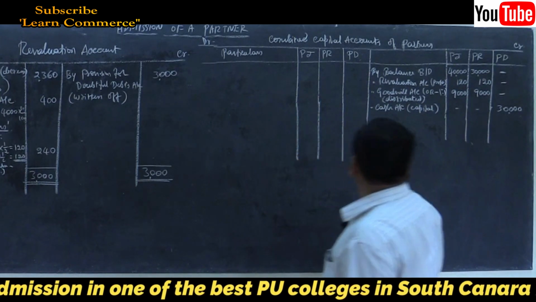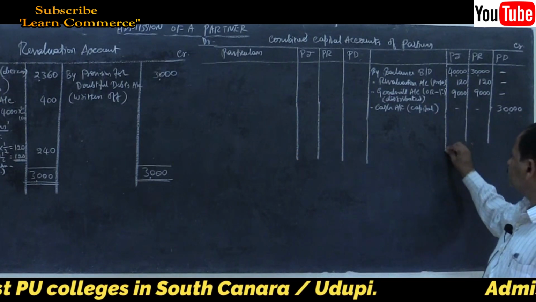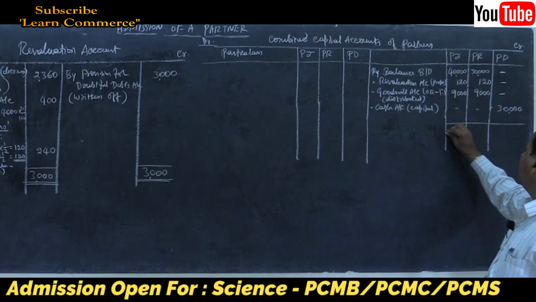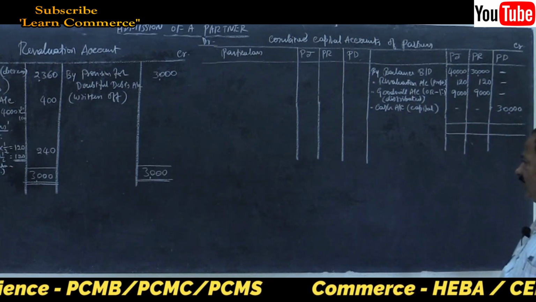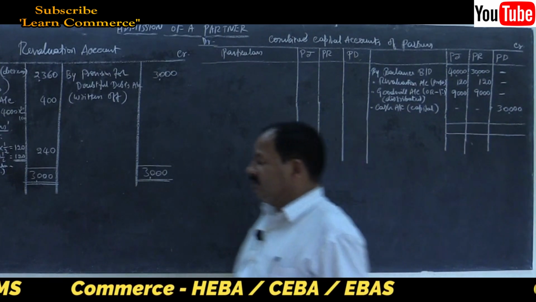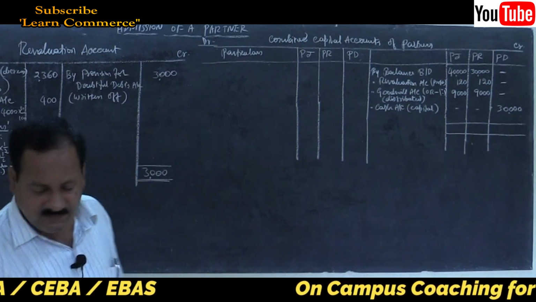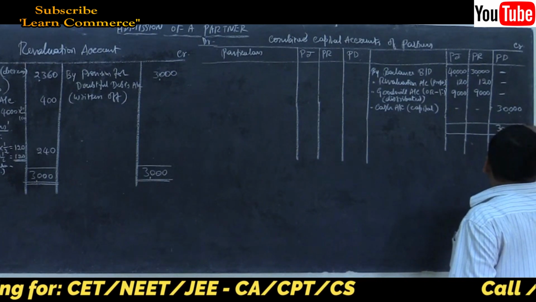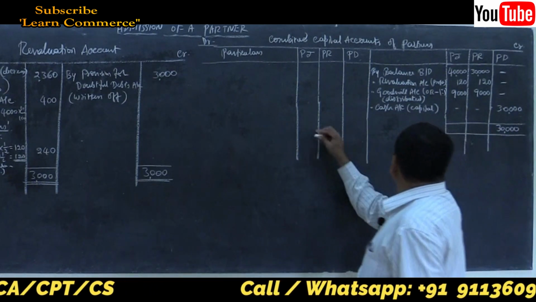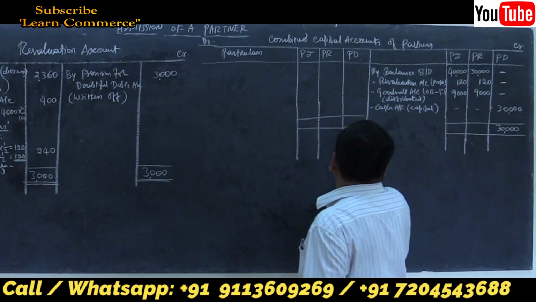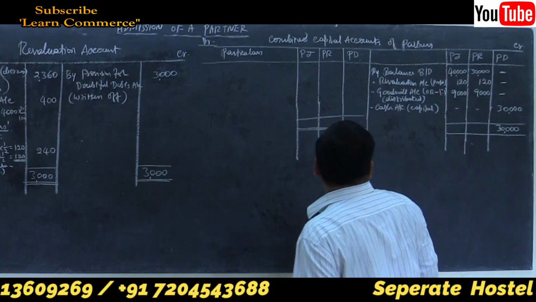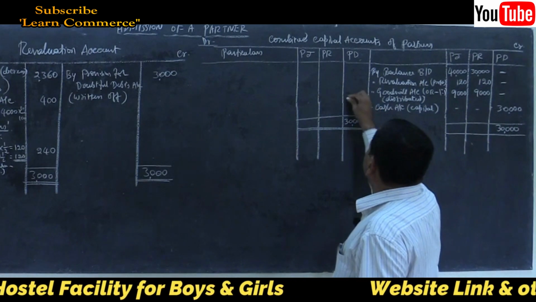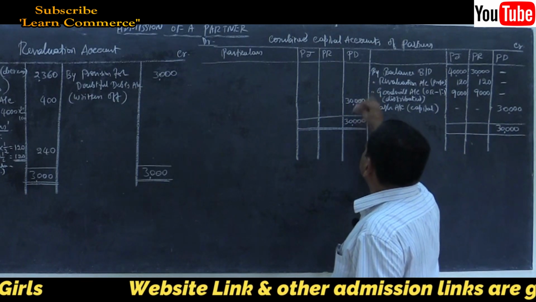Let us extend the columns. Yes. Now close the account and find out the difference. Take the total of credit side because it is the greater one. Credit side total is greater than debit side. So write the total of credit side first. How much is it? 30,000 in Pandit's column. So here also write the same total on the other side. There are no entries on the debit side. 30,000. So difference also will be 30,000. No other entries, right?